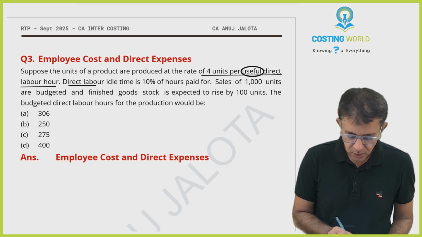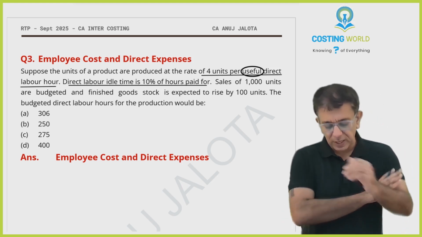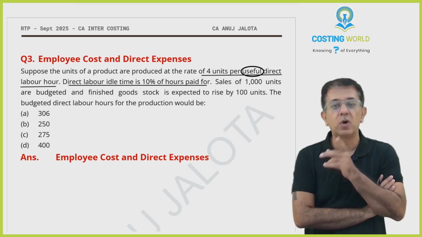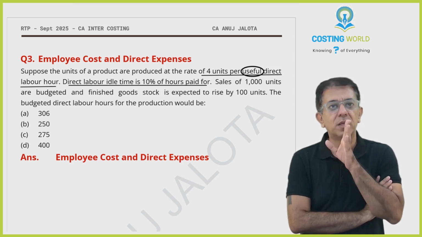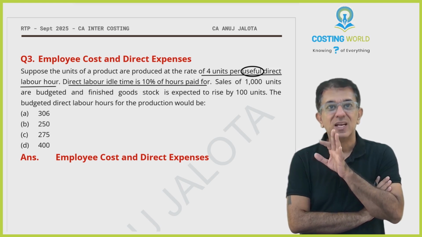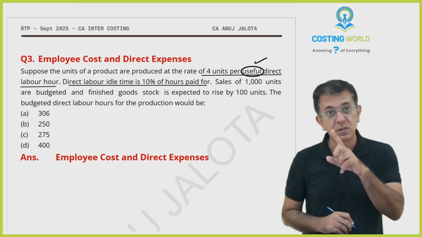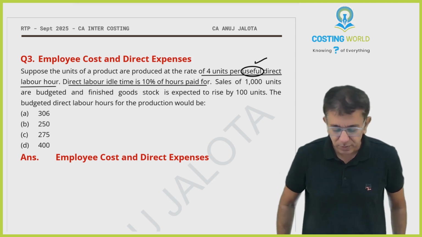So suppose you pay for 100 hours. Out of that, 10 hours is idle time in any case. So the hours you are paying for is 100, but the workers will be working for 90 hours. This 90 is similar to useful hours, because these are the hours that we will be working.